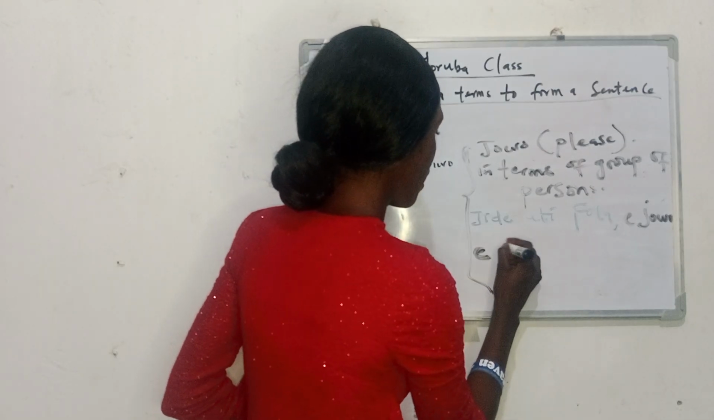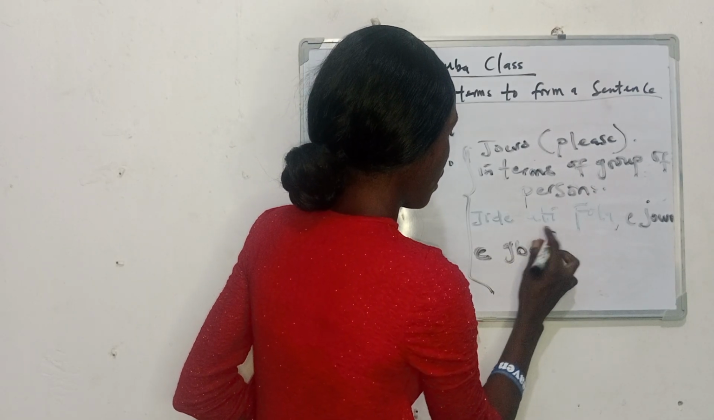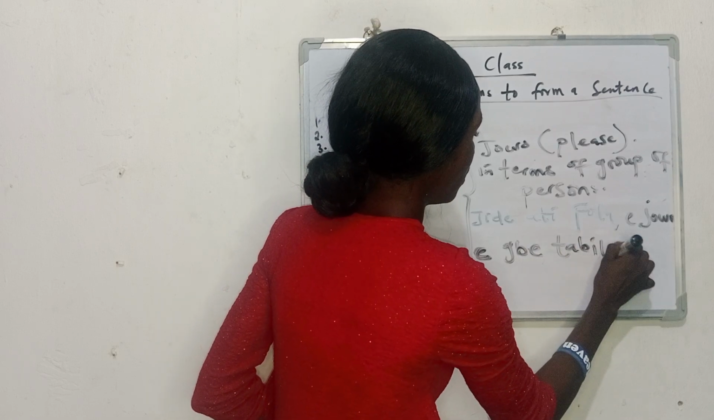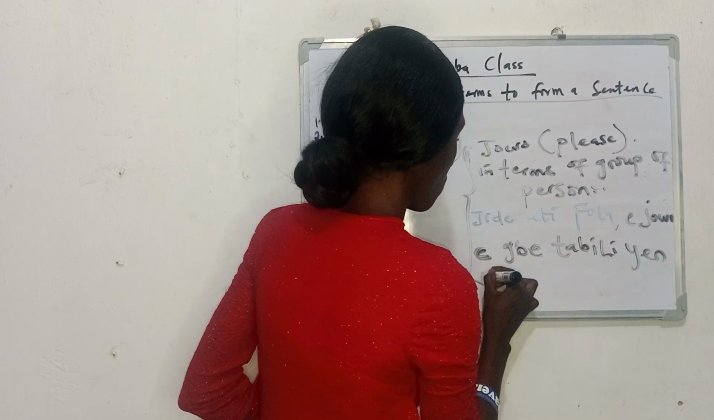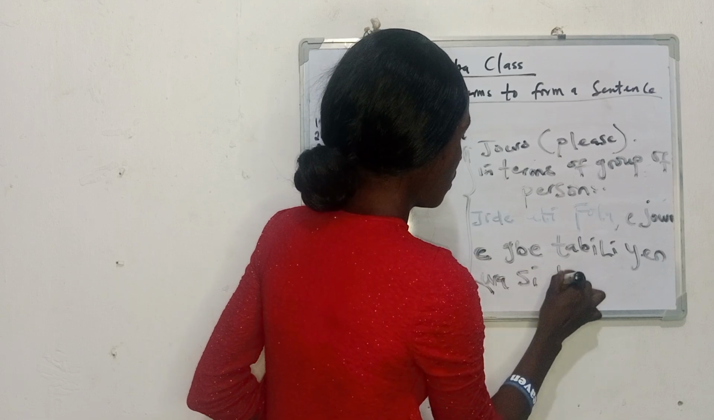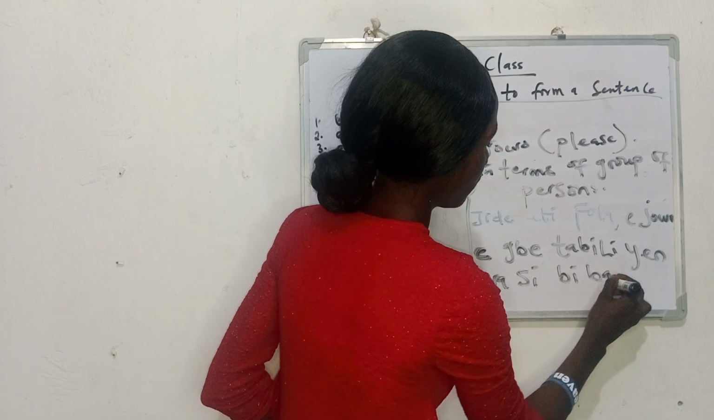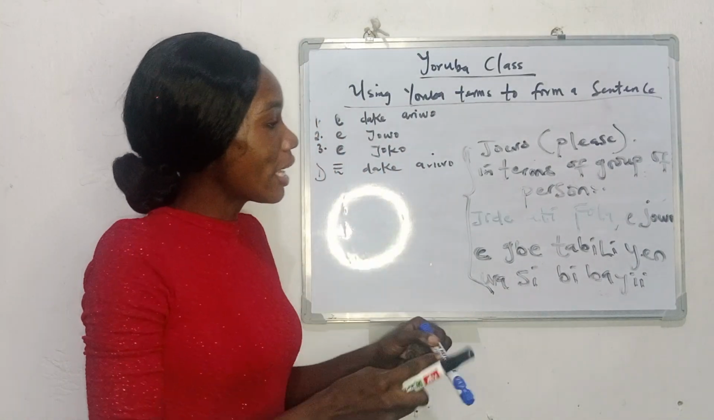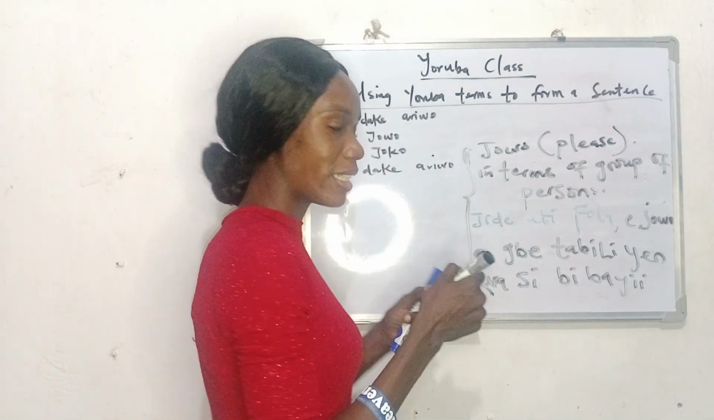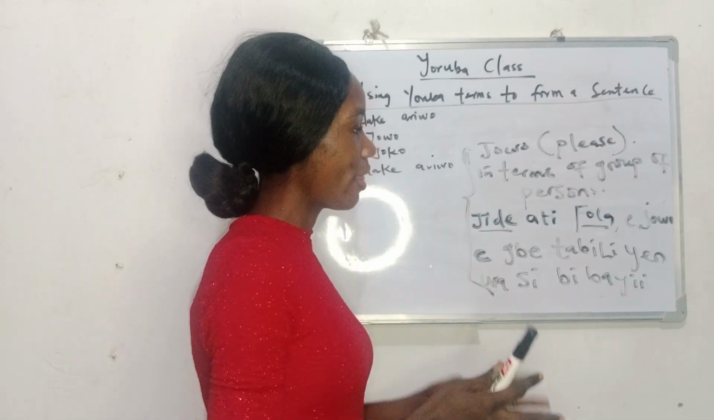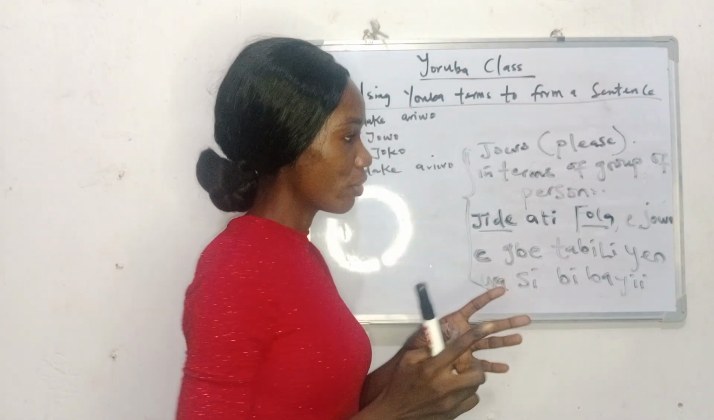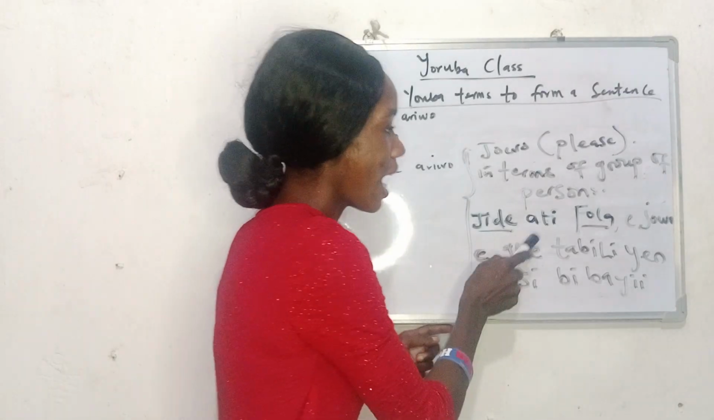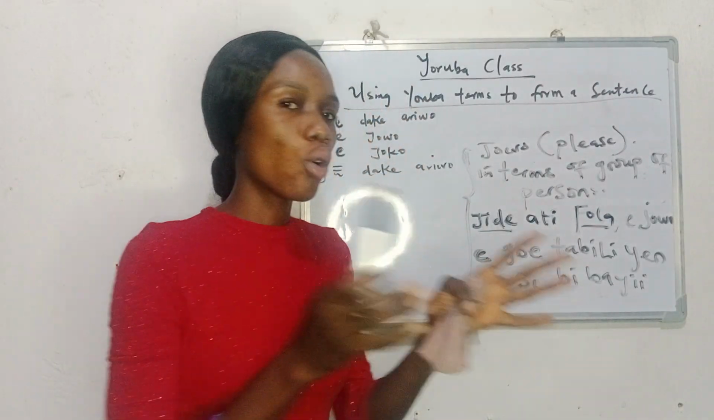ẹ gbé tábìlì yẹn wá sí bíbáyìí. Do we get it? So now, if you are saying Jídé àti Fọlá, definitely, they are two people. You know, don't forget we're talking about group of persons. So Jídé àti Fọlá, Jídé and Fọlá, ẹ jọ̀wọ́.